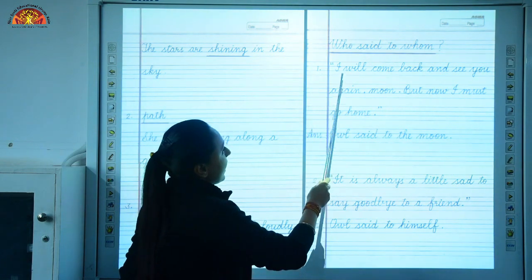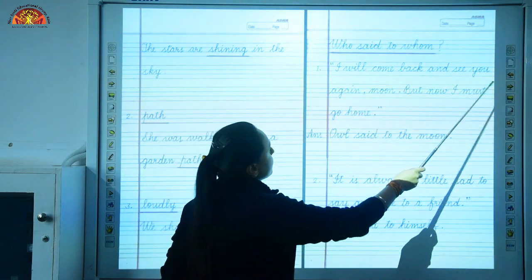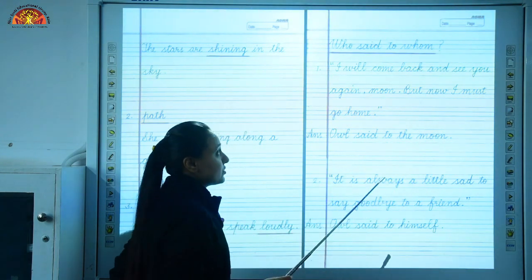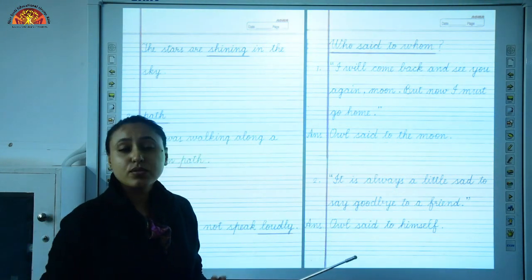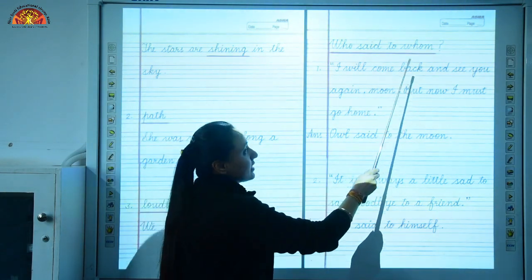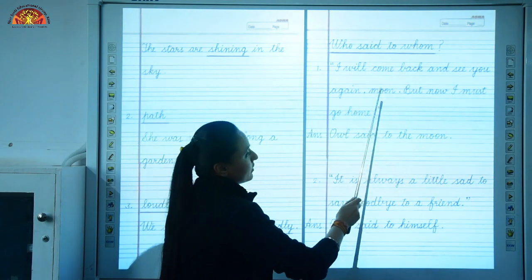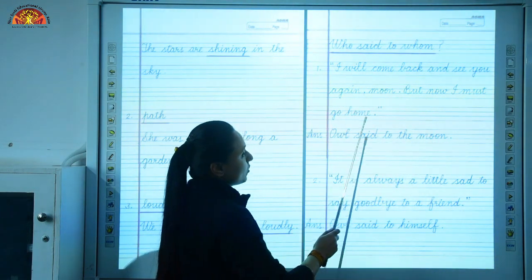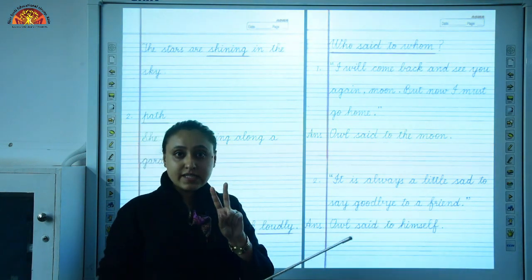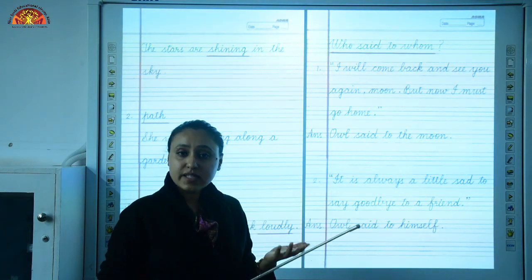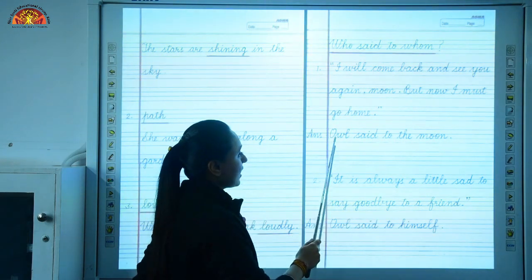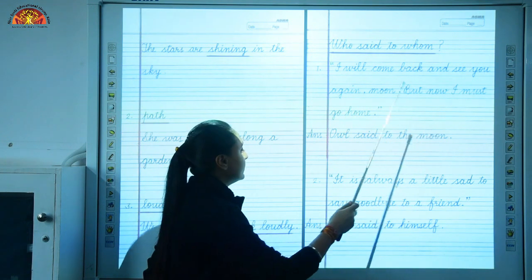Number 1 is, I will come back and see you again, moon. But now I must go home. So children, we have read the chapter. Who said these lines? Let us read it again. I will come back and see you again, moon. But now I must go home. So this story is about two things, owl and the moon. So who said these lines? Owl said to the moon. Okay, answer is owl said to the moon.